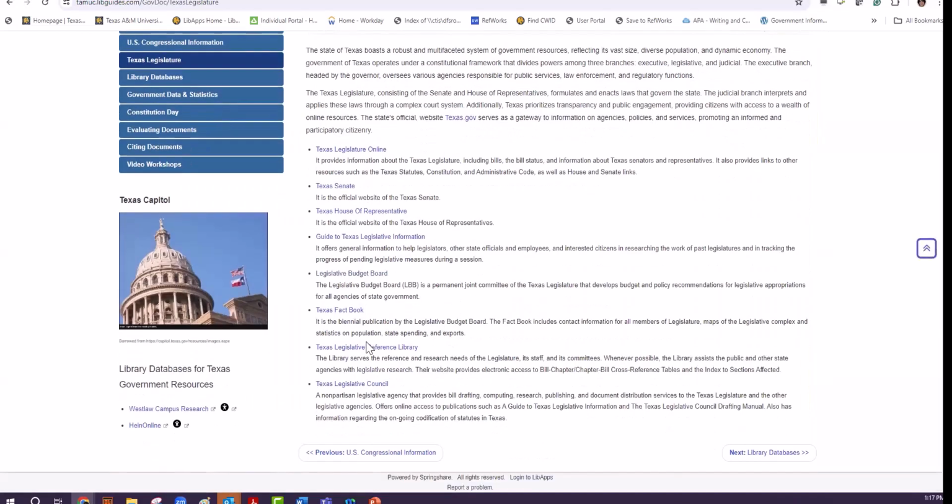Let's go to the other resource. It's called Texas Factbook. Texas Factbook is a biennial publication by the Legislative Budget Board. The Factbook includes contact information for all members of the legislature, maps of the legislative complex, and statistics on population, state spending, and exports. So let's go and see how it looks like.